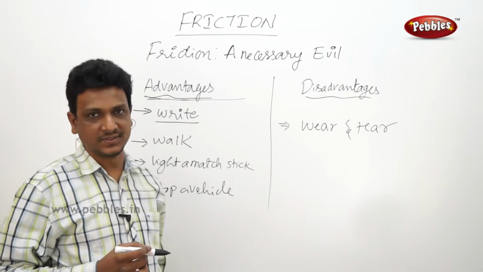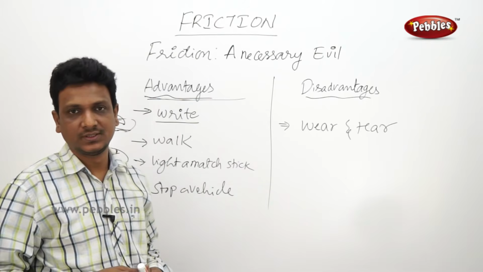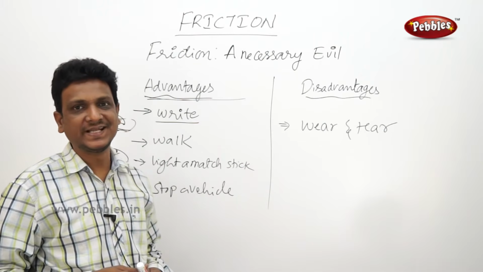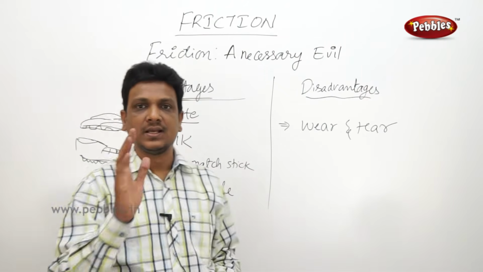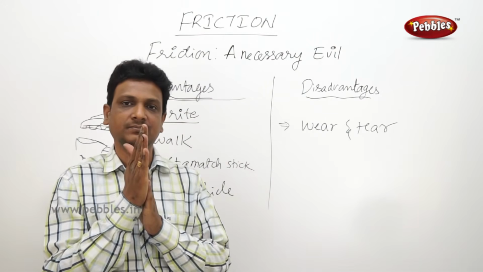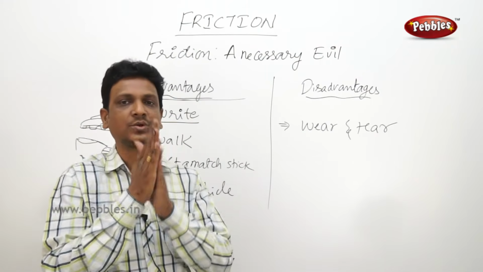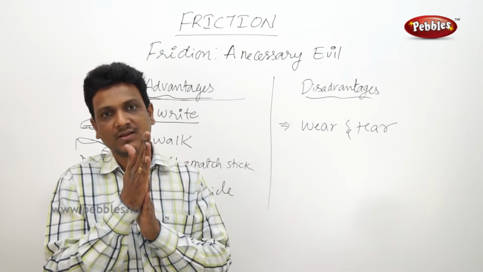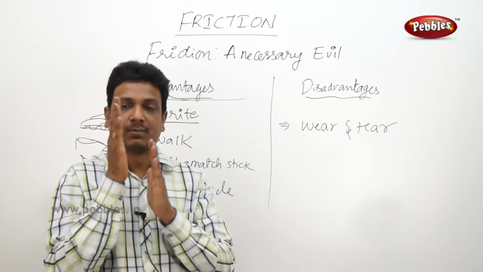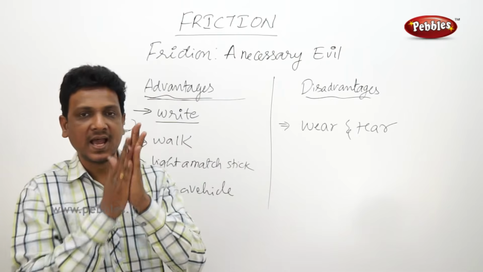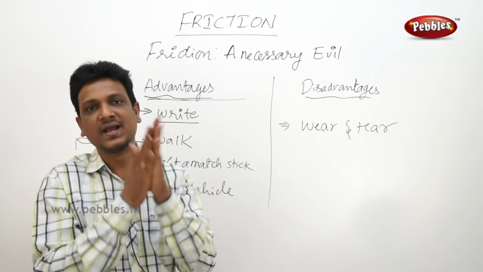So how does this wear and tear happen? I told you that when two surfaces come in contact, there is some friction. The friction generates heat. See, I wanted to rub my hands in this direction. Here my idea is to rub the hands. So I am applying force to rub the hands like this. I am spending energy to rub my hands. I wanted to make movement like this. But when I keep my hands in contact and move them this way, along with the movement, some heat is produced in my hands.